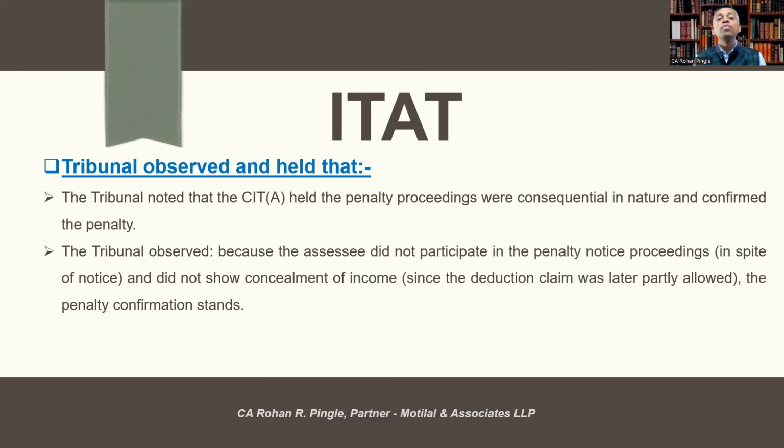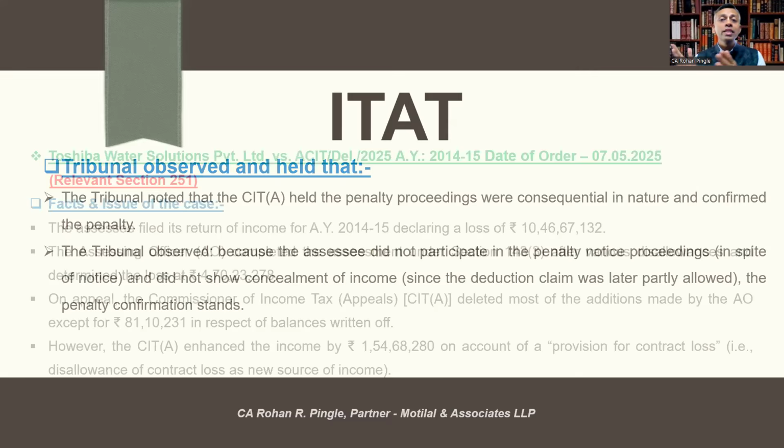Let's see what the tribunal observed and held. The tribunal noted that the CIT appeals held the penalty proceedings were consequential in nature and confirmed the penalty. The tribunal observed that because the assessee didn't participate in the penalty proceedings in spite of notice and didn't show absence of concealment of income, and since the deduction claim was later partially allowed, the penalty confirmation stands. So it was against the assessee.